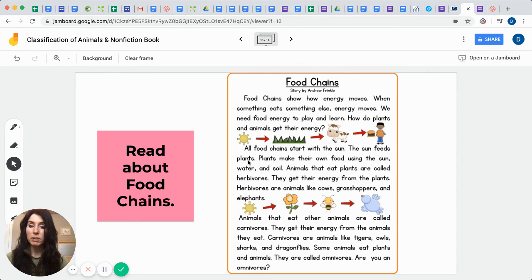The sun feeds plants. Plants make their own food energy using the sun, water, and soil. Animals that eat plants are called herbivores. Say that with me. Herbivores. They get their energy from the plants. Herbivores are animals like cows, grasshoppers, and elephants.